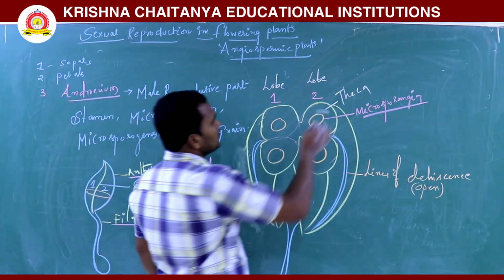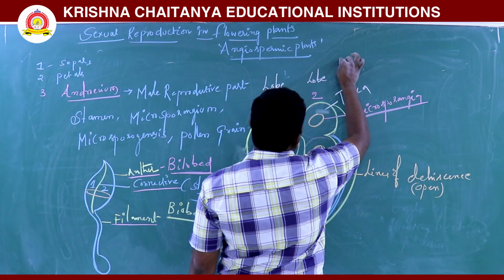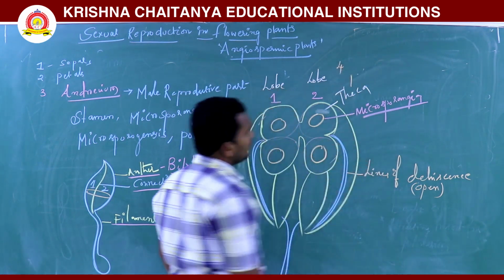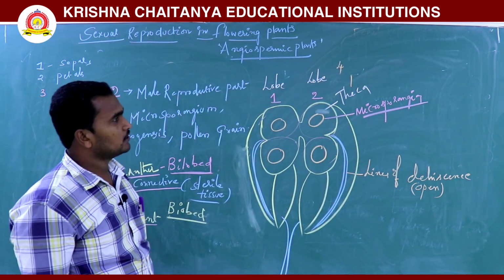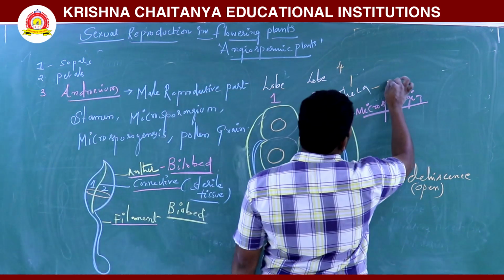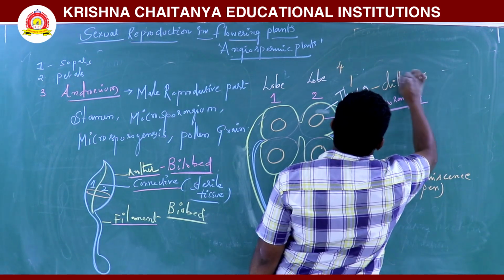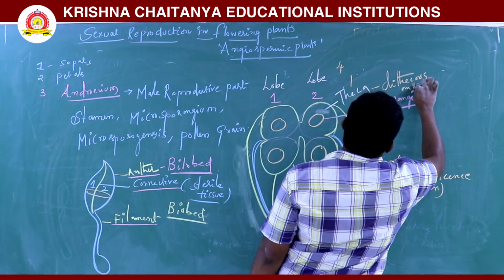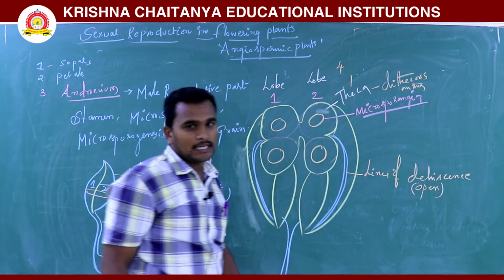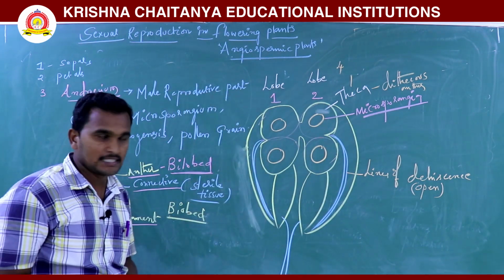That's why it is also tetrasporangiate. 4 in total. Each lobe contains 2 thecas. So that's why it is called a dithecous anther. 2 thecas are there, that's why it is called a dithecous anther.